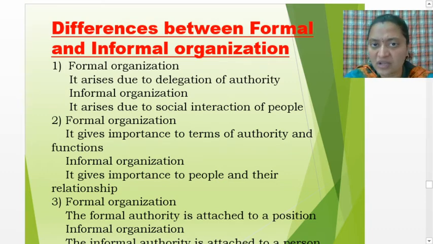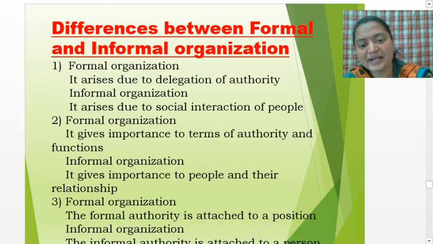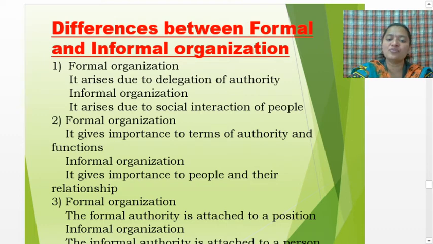Next, formal organization gives importance to authority and functions, because the main thing is with the authority or the top management. But informal organization gives importance to people and their relationship, not to the authority. Then, in formal organization the formal authority is attached to a position, and in informal organization it is attached to a person. You mainly need to understand this and not get confused.